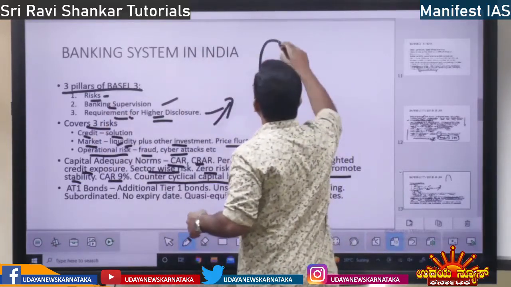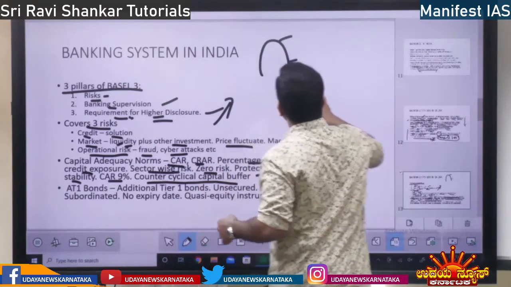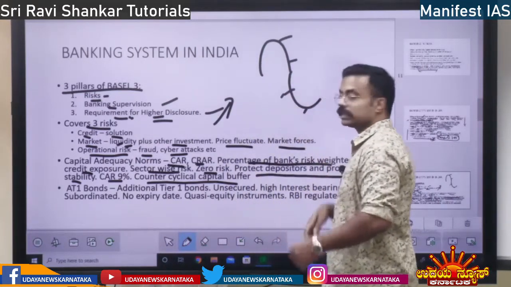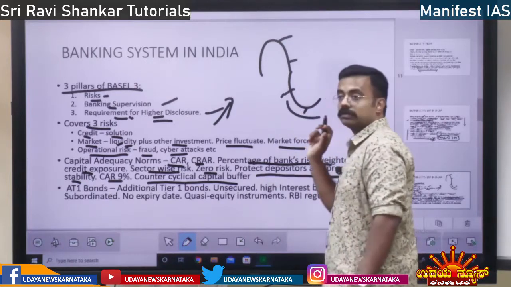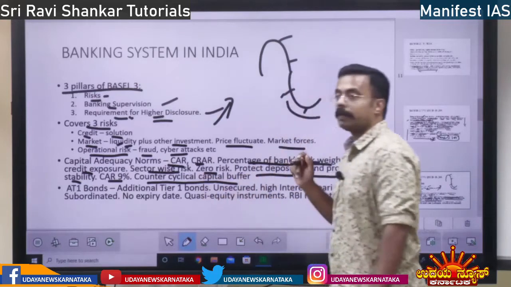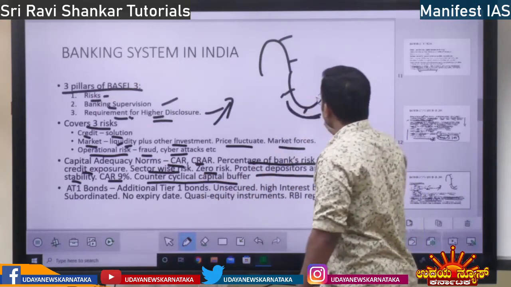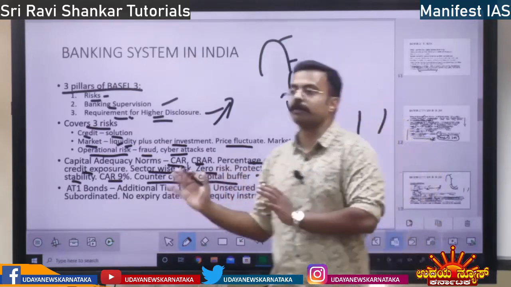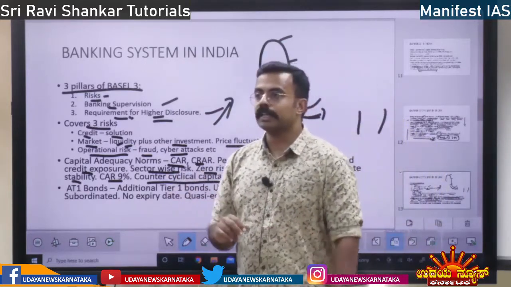So this is boom, this is growth, this is recession, this is depression. Slowdown is also called recession. Here the cycle is down. What they do here is the counter cyclical capital buffer. When the cycle is down, they are going to keep some capital buffer. Some buffer would be kept aside. What is a buffer?